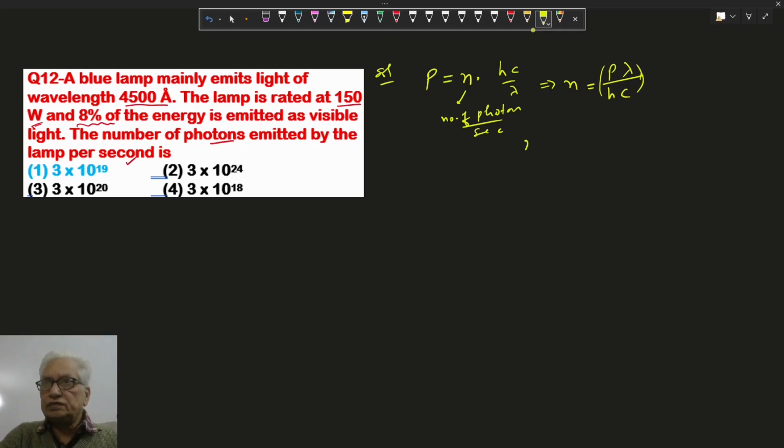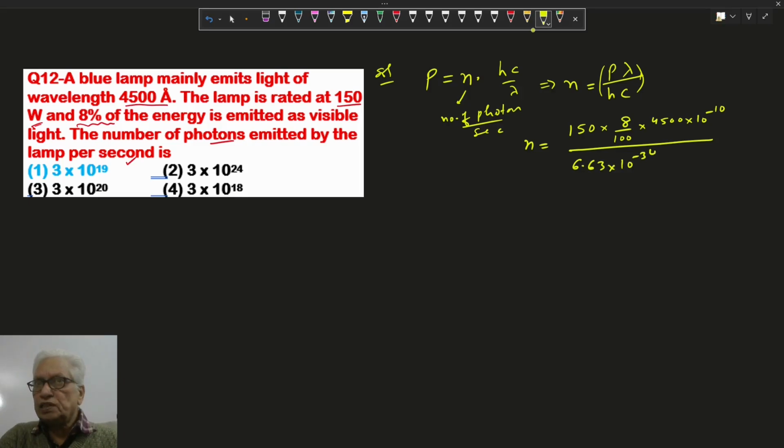Putting all the values here, P means 150 watt, but only 8% energy is utilized because of the efficiency. Lambda is 4500 angstrom, converting into meter, 10 power minus 10. 1 angstrom is 10 power minus 10 meter. h is 6.63 into 10 power minus 34 into c, the speed of light.